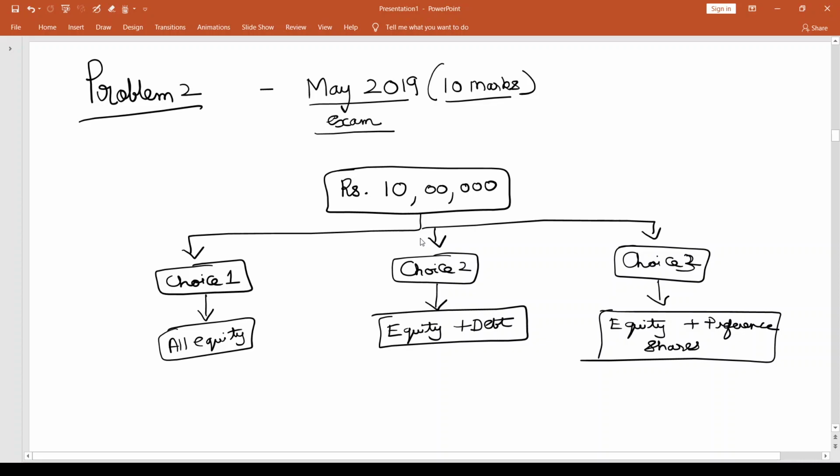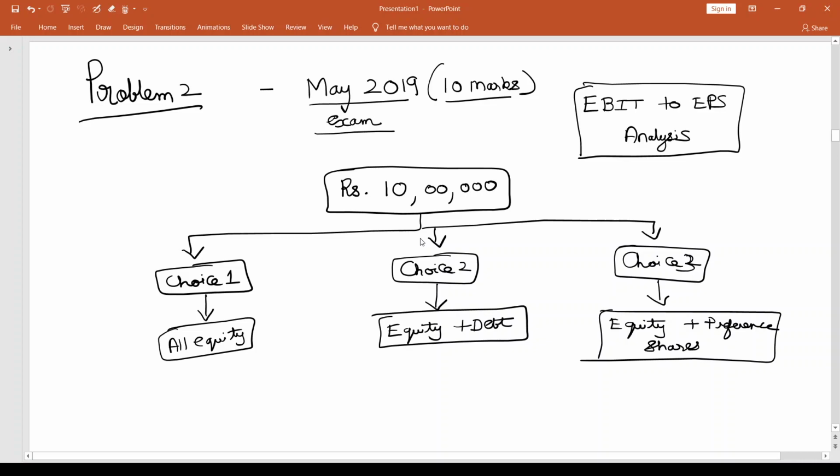This is the question. And to do this, they want us to follow this method of EBIT to EPS analysis. So they want us to find out the impact on the EPS that every financing choice would have. But what's interesting to note is that they're not giving us one EBIT number and asking us to do this analysis. They want us to do this EBIT to EPS analysis in 5 different cases. For 5 different EBITs, what would be the impact on the EPS if choice 1 or choice 2 or choice 3 is considered? So different levels of EBIT is something that we need to be looking into.